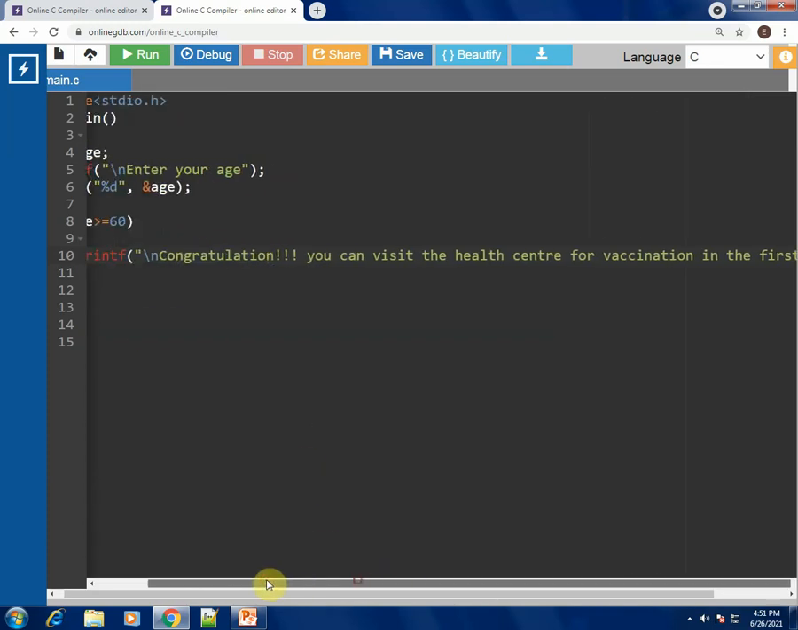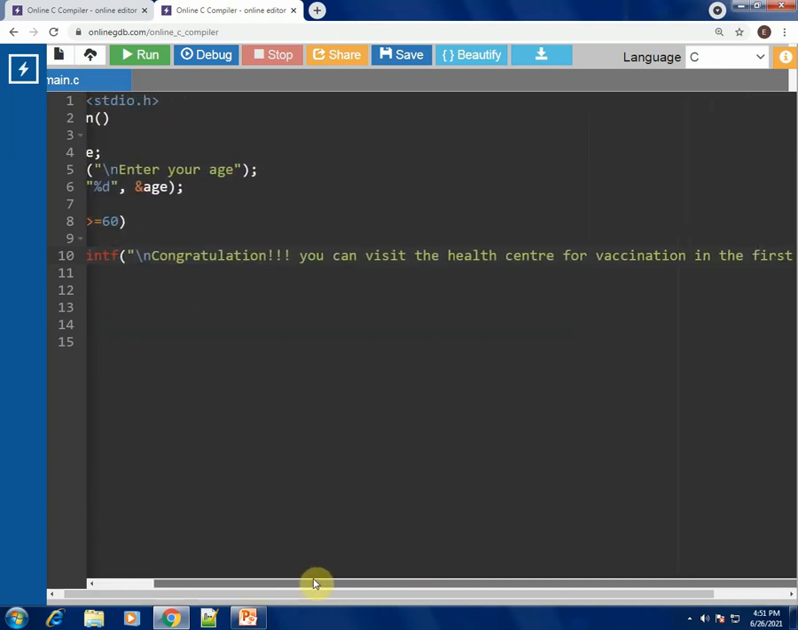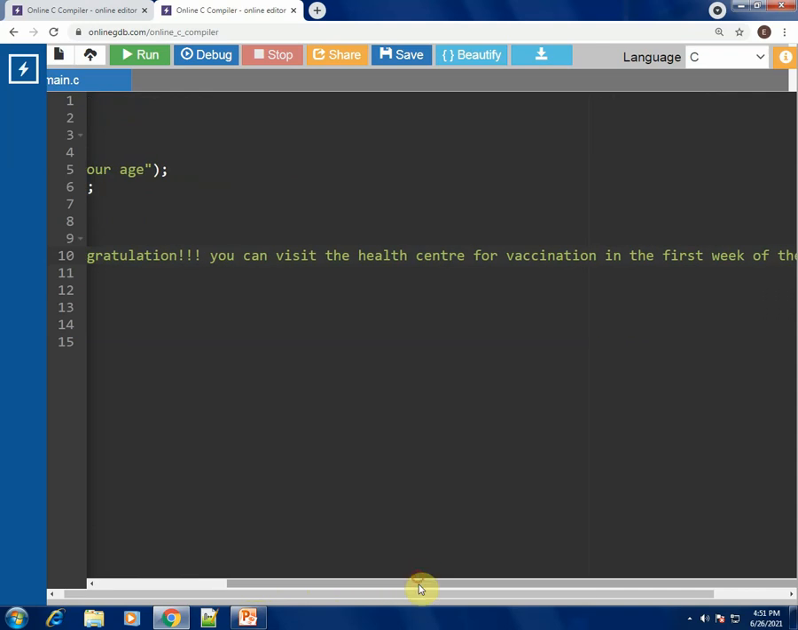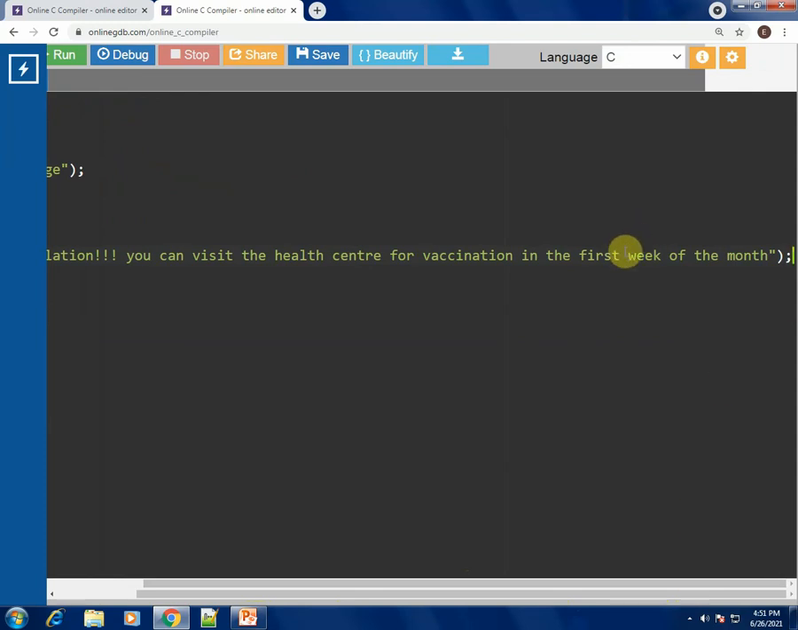Congratulations, you can visit the health center in the first week of the month. So this is how it would look. You can print any message on the group as per your choice.